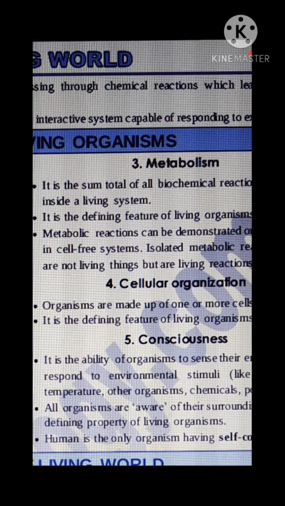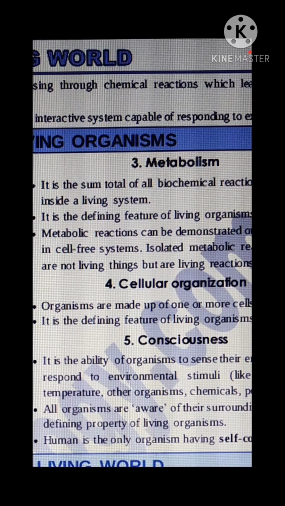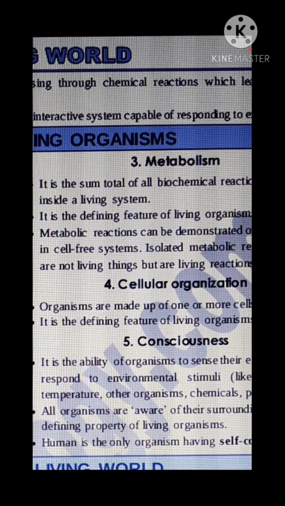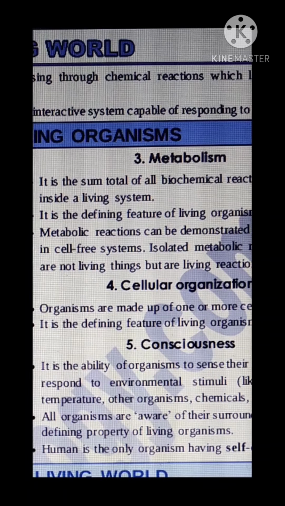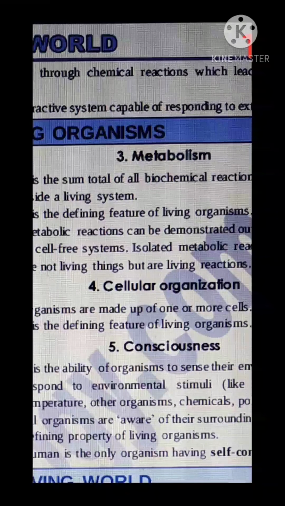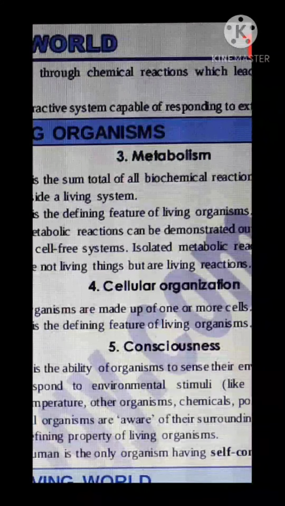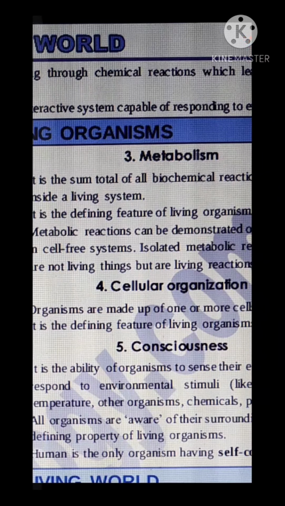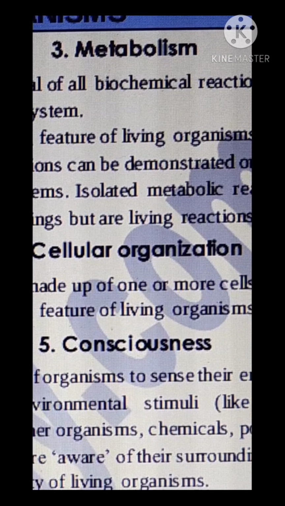So the third property of living things is metabolism, and the fourth one is cellular organization. That means organisms are made up of cells. The cell is the unit of organisms. We'll discuss this in detail later. Just understand that organisms are made up of cells. That means if one thing is to be called living, what should be there? Cells should be there.